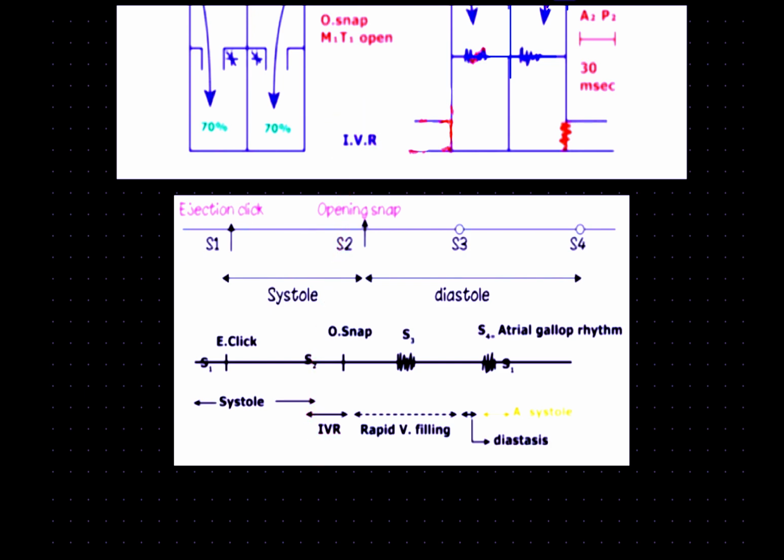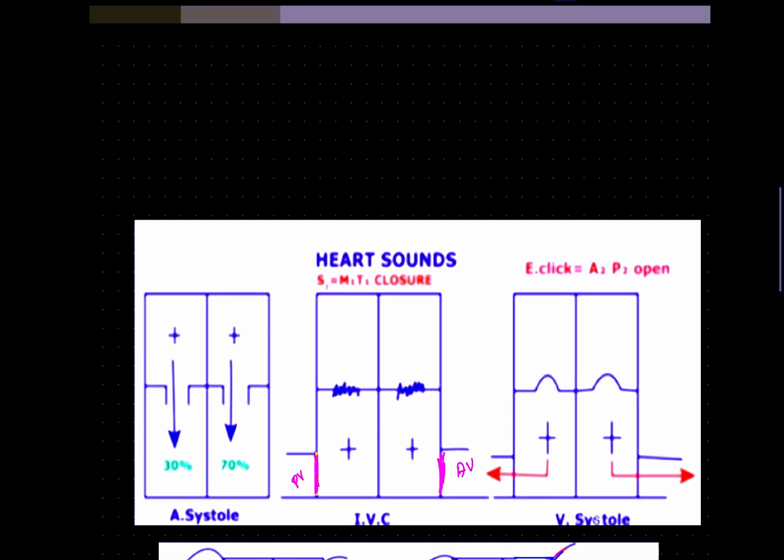And now S3 is because of rapid ventricular filling, high turbulence. Now diastasis is going on. What is diastasis? It is the phase in which the heart is completely in a resting position, a relaxing condition. And then again atrial systole will take place. That means S4, and after S4, S1 will occur. So this was all about heart sounds.